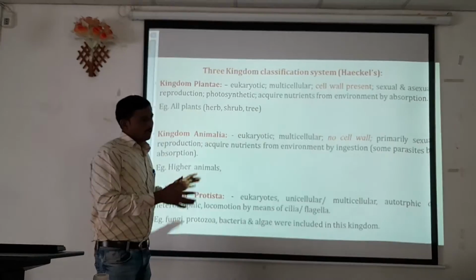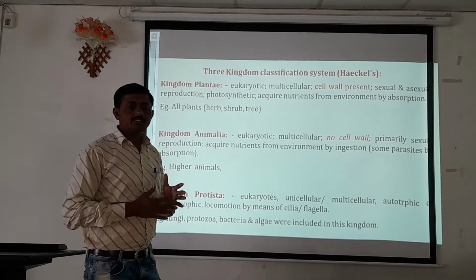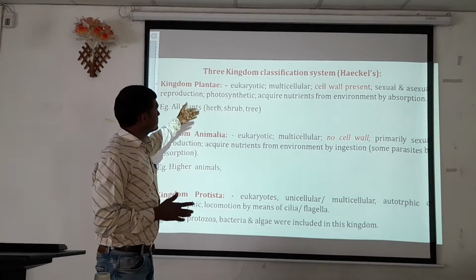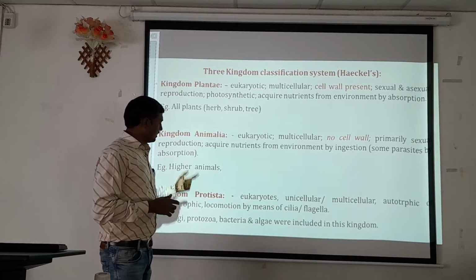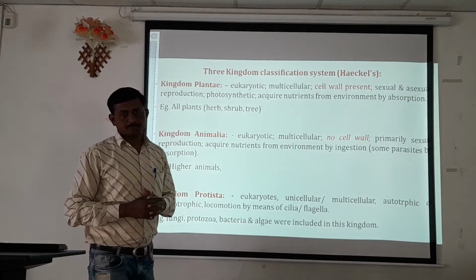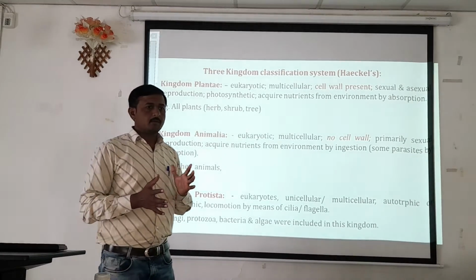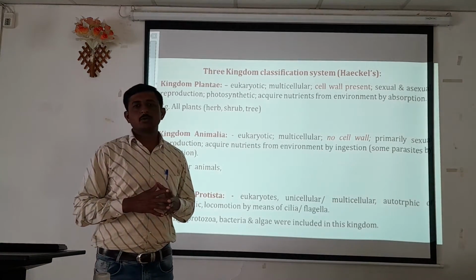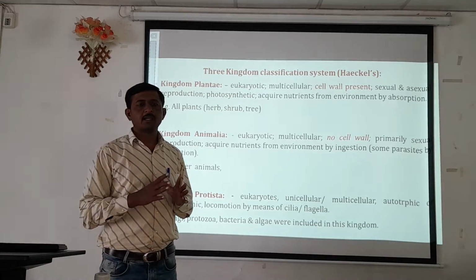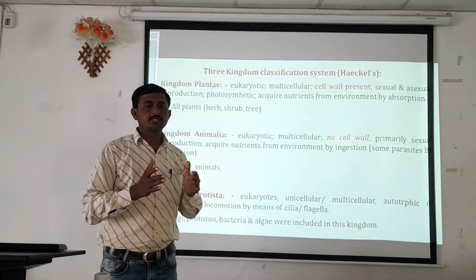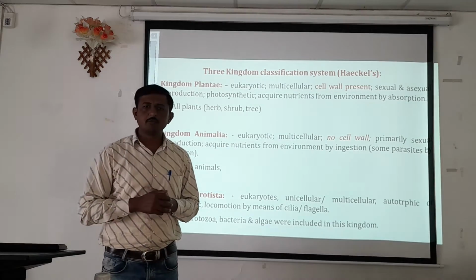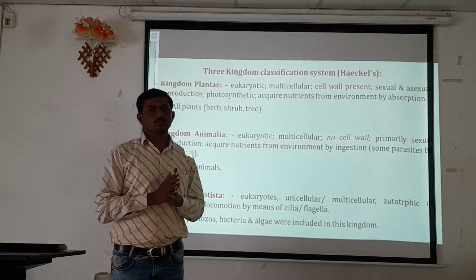In this, all the living world is classified into three kingdoms: kingdom Plantae, kingdom Animalia and kingdom Protista. In the artificial approach of Aristotle, only Plantae and Animalia, with respect to the external appearance of the living world, were categorized into two kingdoms.